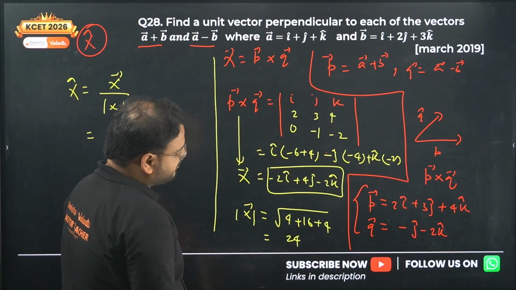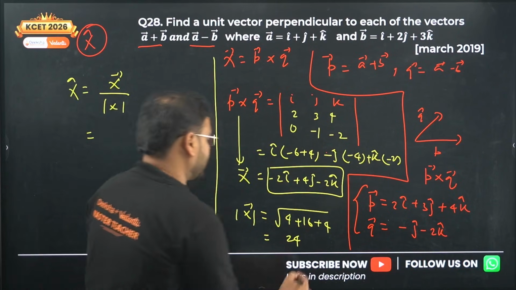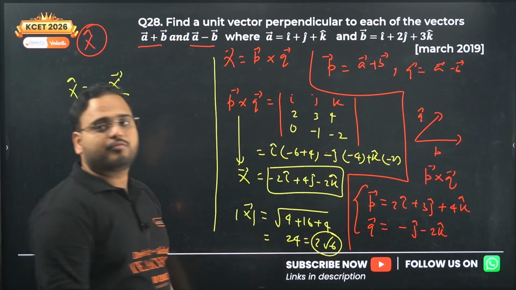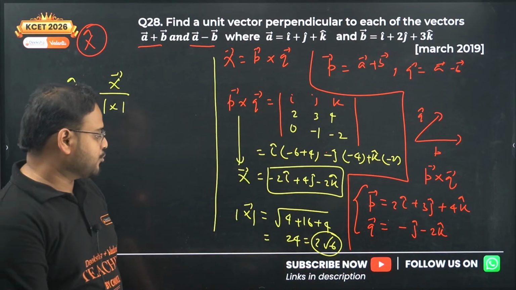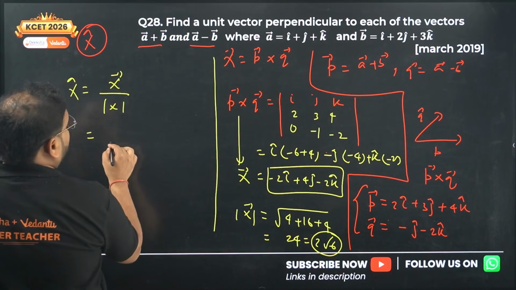So that's going to be what? 24 means we can write 12 into 2 or 6 into 4. I think 6 into 4 is correct. So this is the thing about 2 root 6. 2 will go inside 4. 4 root 6 means 24. So 2 root 6 is the value of modulus. So my answer will be what? Check here, I'm looking for this, no?